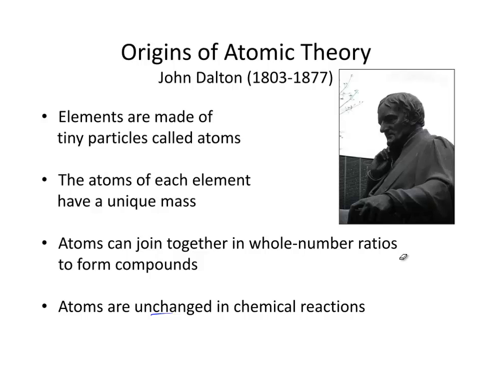These two ideas, the law of conservation of mass and the law of definite proportions, were very influential. In the mid-1800s, John Dalton, an English schoolteacher, articulated a framework for modern atomic theory. Dalton's theory contained 4 key points. First of all, elements are made of tiny particles called atoms. Secondly, the atoms of each unique element have a unique mass. Thirdly, atoms can join together in whole number ratios to form compounds. And fourth, atoms are unchanged in chemical reactions.